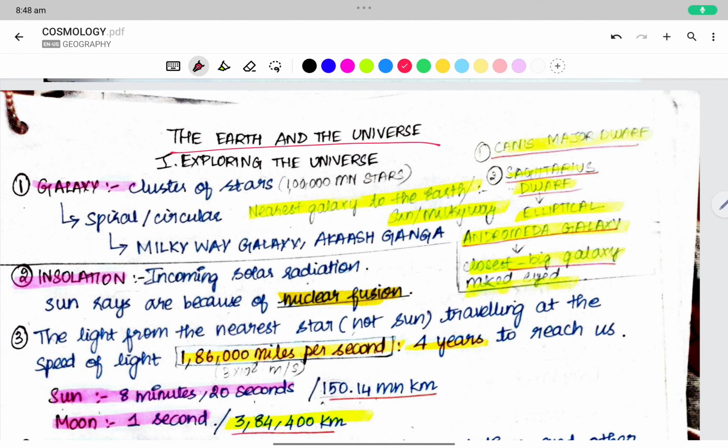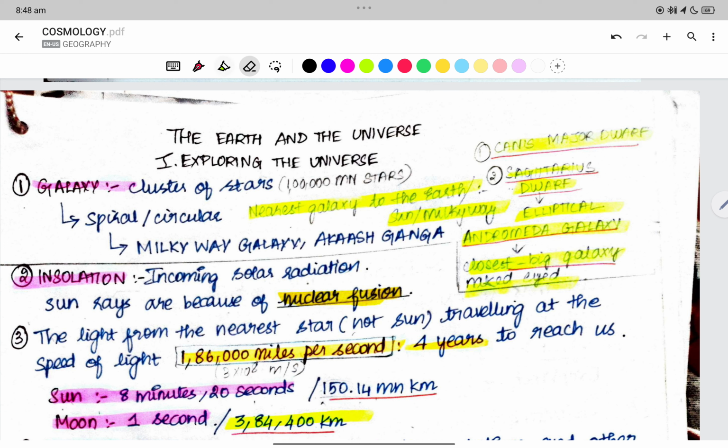Earth and the universe, exploring the universe. Now what is a galaxy? Now we have the universe, right? The universe consists of galaxies. Galaxies, in turn, consist of solar systems and stars, right? Now we have to look into these terms.